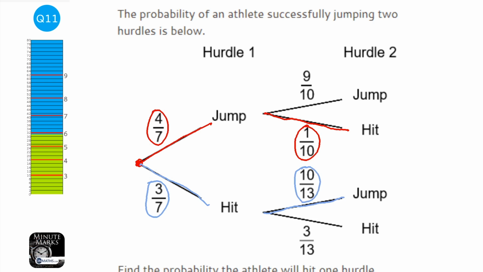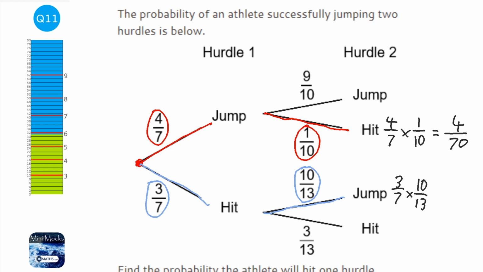Okay, what we need to do next is work out the probabilities he will jump the first one then hit the second one. So we just get the 2 fractions and times them together. So that would be 4/70. No need to cancel at this point. Okay, and let's work out the probability you hit the first one and then jump the second one. So that's 3/7 times 10/13. So that's going to be 30, and then I could do this in the calculator or just do it in my head, over 91.